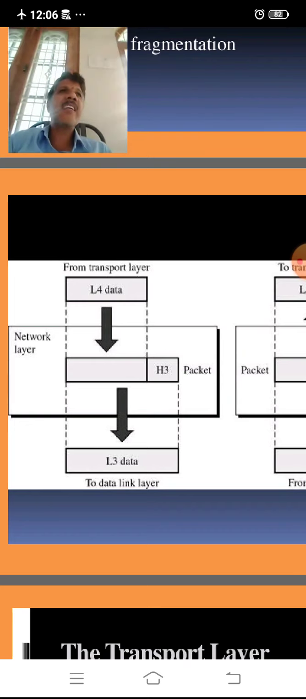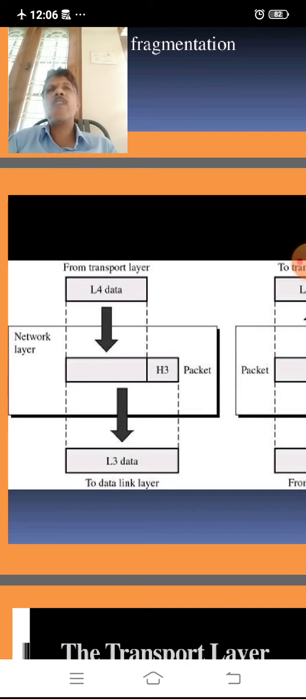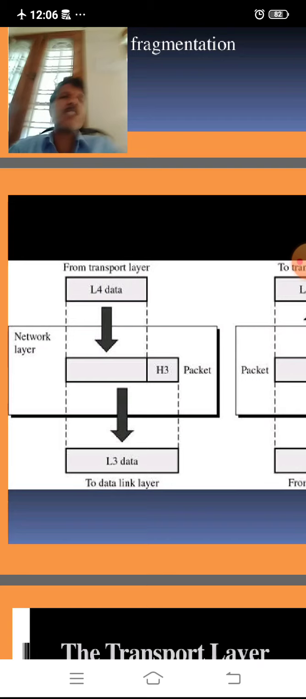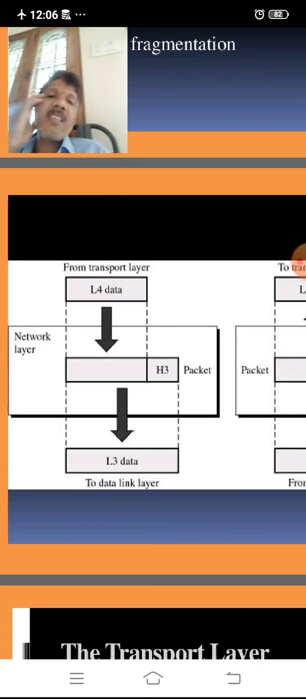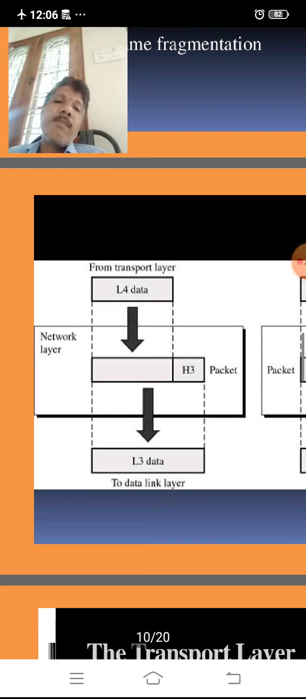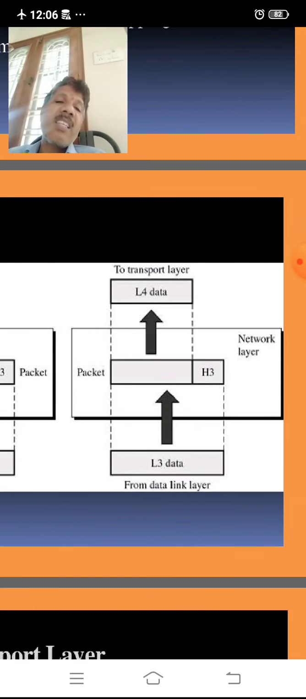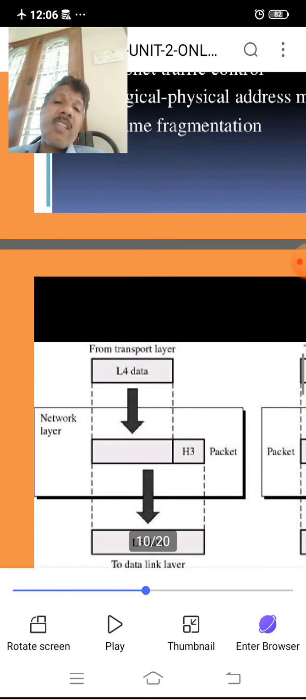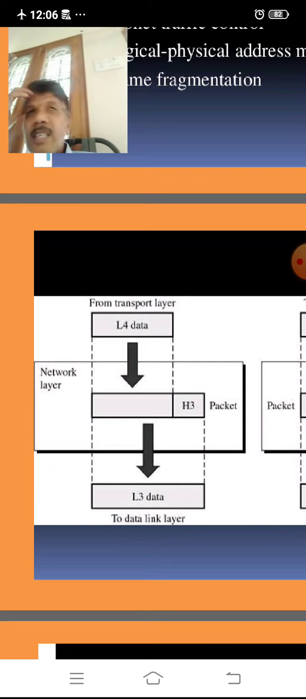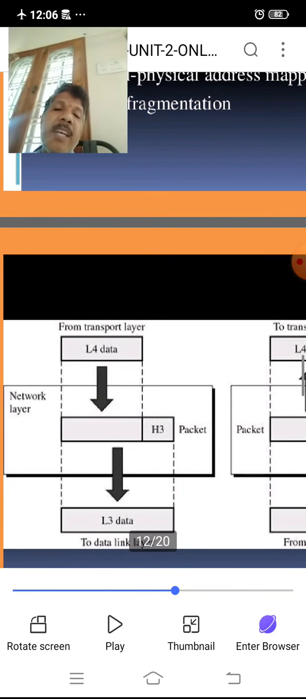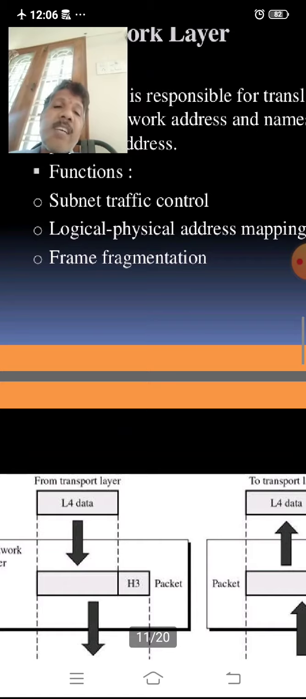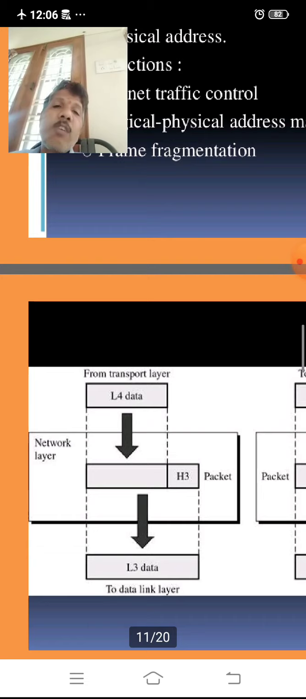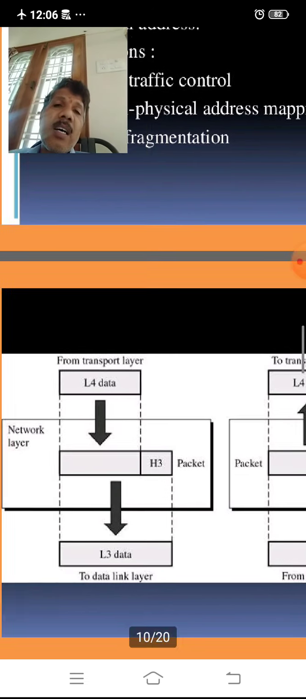It is dividing and assembling. Once it is divided into parts, at the destination all such frames must be reassembled. So that is the job of the data link layer. Then the network layer is responsible for fragmentation and converting logical addresses into physical addresses. Moreover, subnet traffic control must be handled by the network layer only.